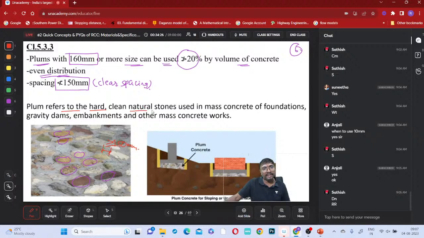So what does plum refer to? Hard, clean, natural stone used in mass concrete of foundations, gravity dams, embankments, and other mass concrete works. Is that clear? What is the definition of plum? Hard, clean, natural stone of larger size is plum. Where is it used? Mass concreting activities. Is that clear regarding plum, everyone?